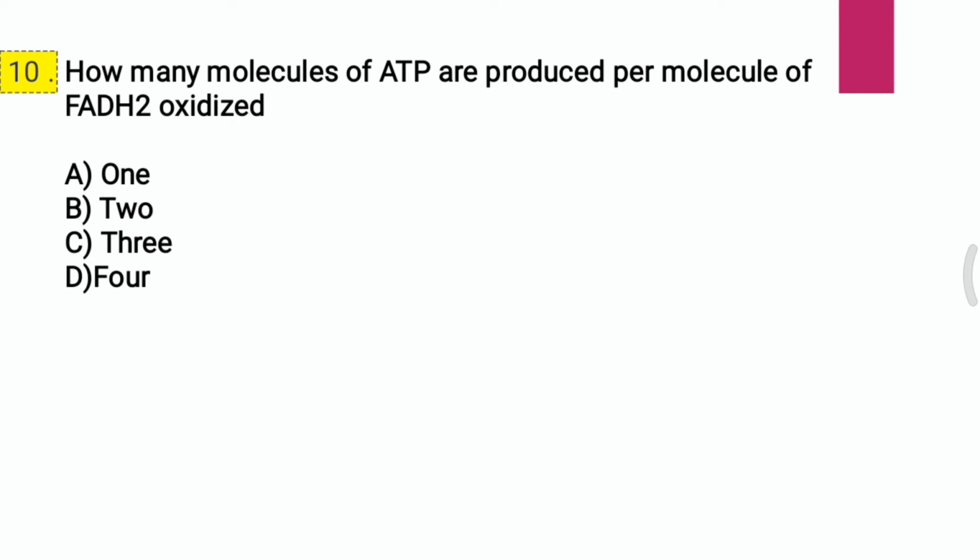Question 10. How many molecules of ATP are produced per molecule of FADH2 oxidized? A. 1, B. 2, C. 3, D. 4. I repeat the question. How many molecules of ATP are produced per molecule of FADH2 oxidized? And the correct answer is B, that is 2 molecules.